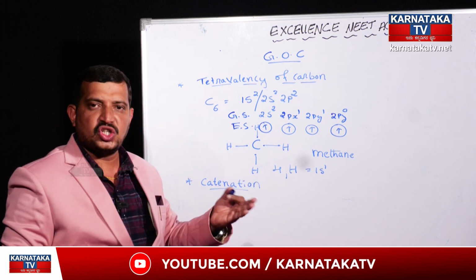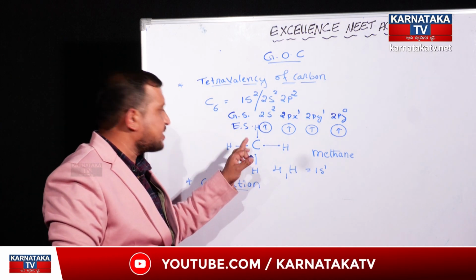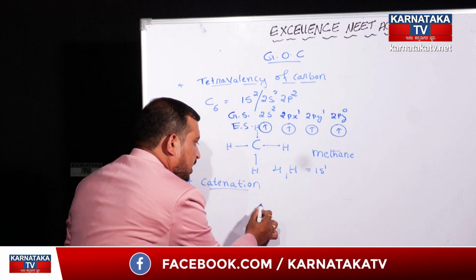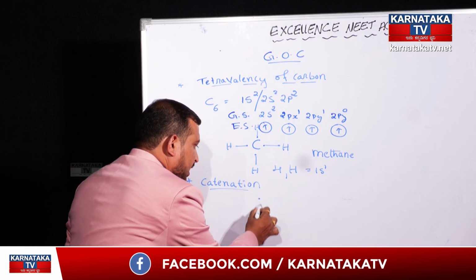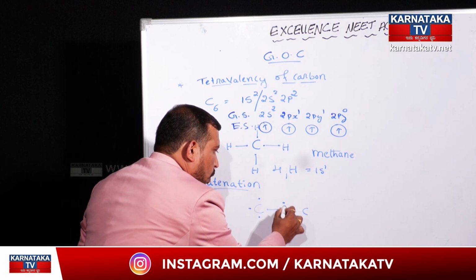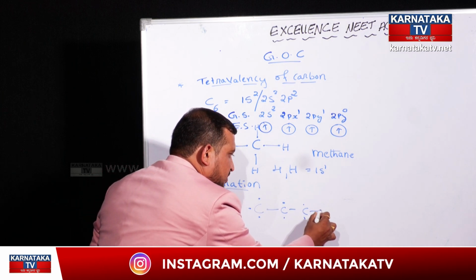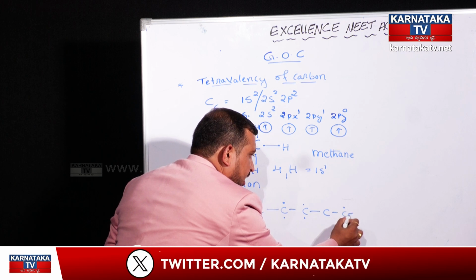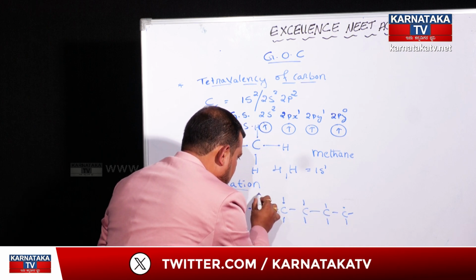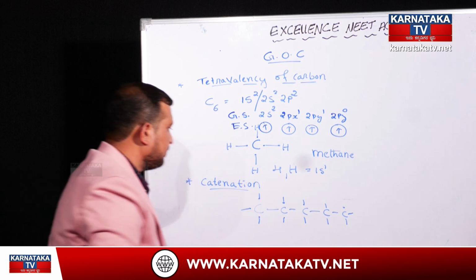That catenation is also due to its tetravalency nature. So here a carbon atom can extend its carbon chain with so many carbon atoms. That's why this carbon chain will be continued to a large extent.